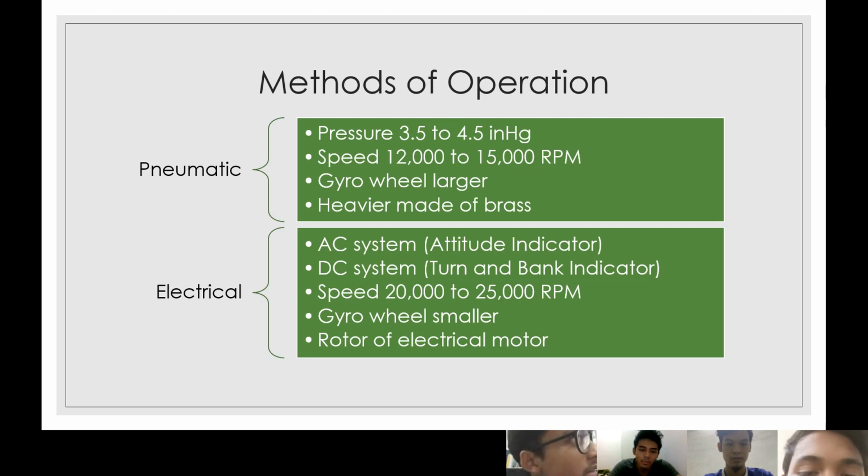For the electrical method of operation, it is the AC system, which is the attitude indicator, also a DC system and indicator. And for the speed, the operation is 20,000 to 25,000 revolutions per minute. And then the gyro wheel is smaller than the pneumatic one, and is the rotor of the electrical motor.